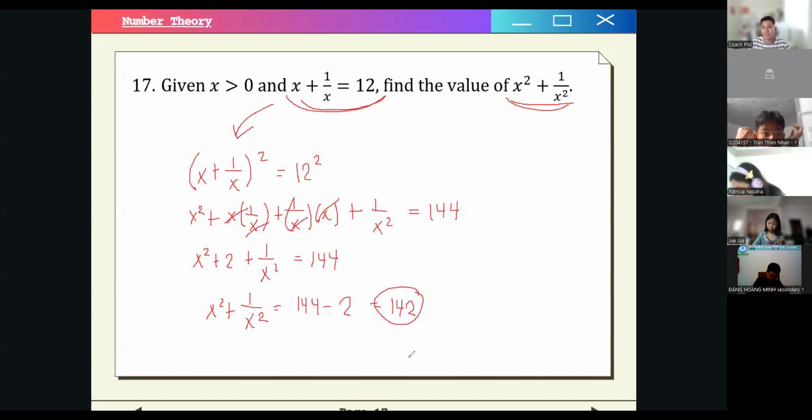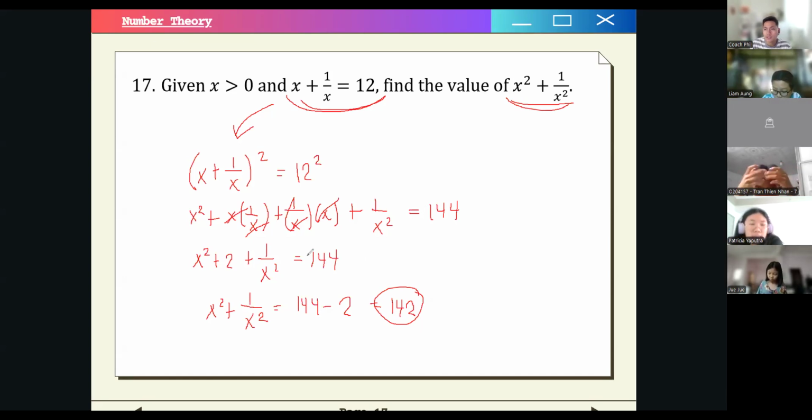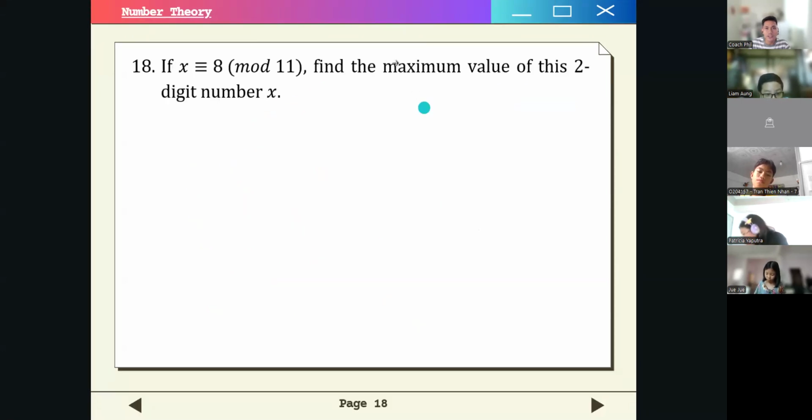So there are no questions. Are there no questions with this one? No? We just square both sides of the equation of the given one to find this expression right here. So I assume there are no questions, no? If there are none, let's move on to number 18, which is our last problem in number theory.